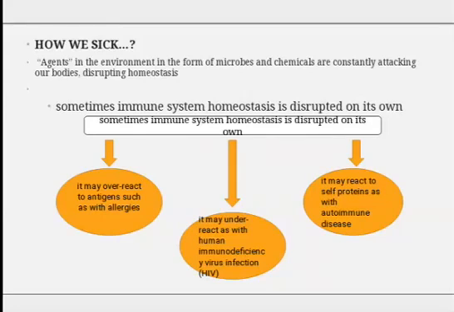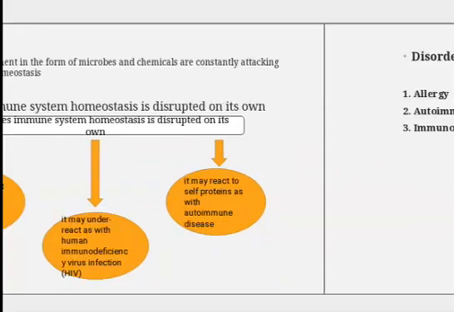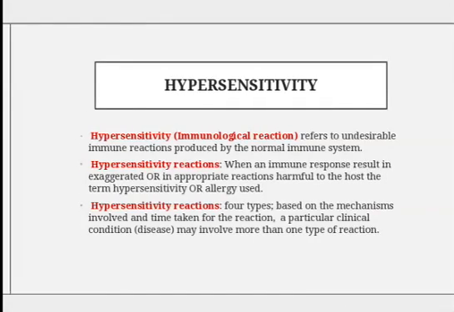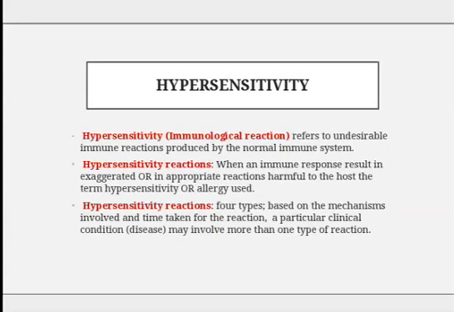The third is that it may react with cell proteins, as in autoimmune disease, which attacks and destroys our cell body. Then the disorders of the immune system include allergies, autoimmune diseases and immune deficiency. These are the immunity related diseases.